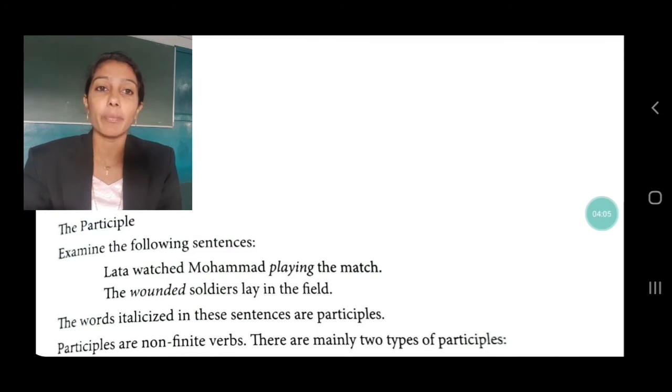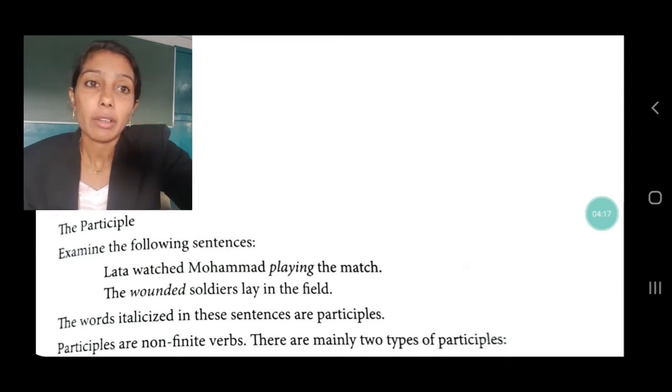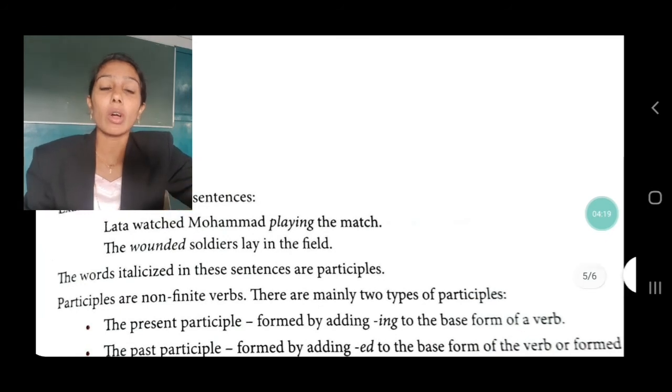See the word. In "Lata watched Mohammed playing", playing is the verb. In "The wounded soldiers", again, wounded. So these words are called participles. They are non-finite verbs. Present participle and past participle. First one is ing, isn't it?